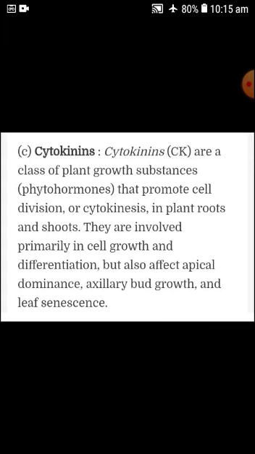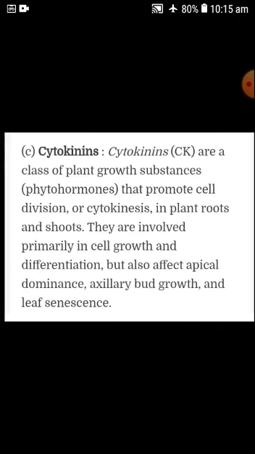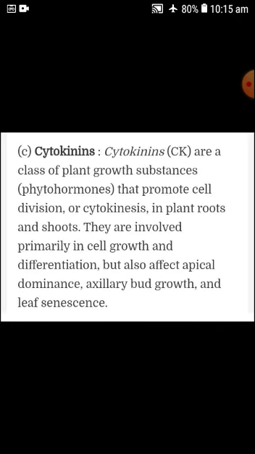They are involved primarily in cell growth and differentiation of the cell, but also affect apical dominance, axillary bud growth and leaf senescence, which means falling of leaves. Cytokinins mostly help in the division of the cell during cytoplasmic division.